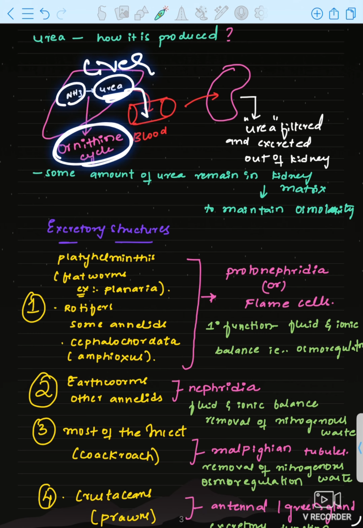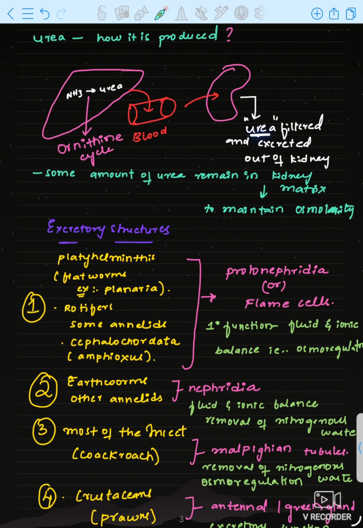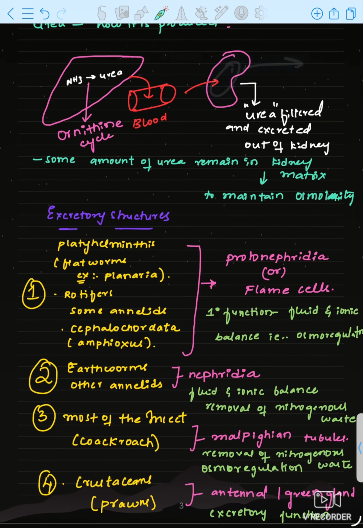This urea is sent through blood to the kidney. In the kidney urea is filtered and excreted. This is the process of urea production and excretion. Excretion we will discuss in detail in the further slides.